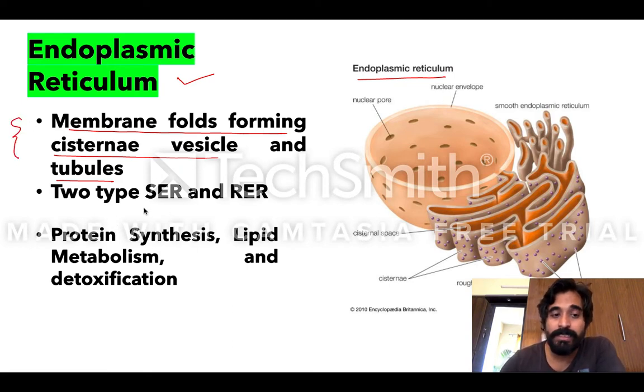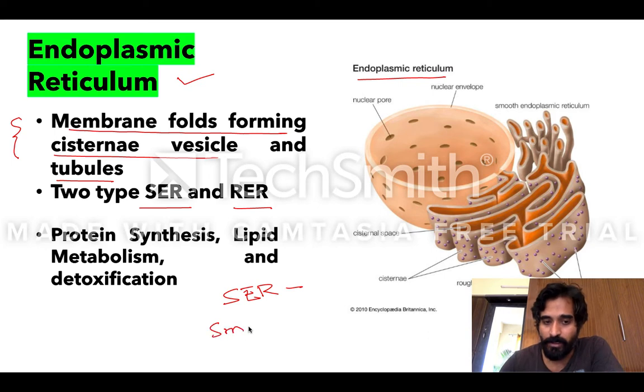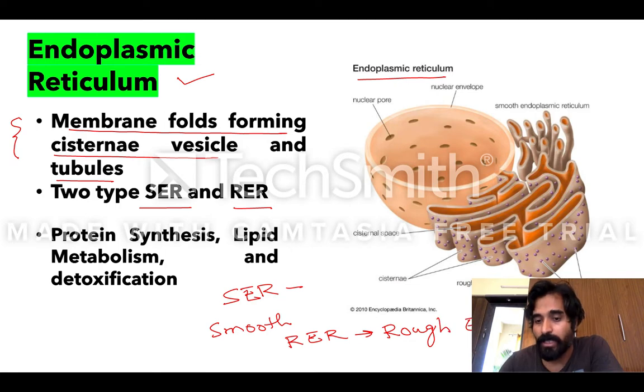Important will be that it is of two types. SER means smooth endoplasmic reticulum, and RER means rough endoplasmic reticulum. Look, if ribosome, which we'll study in the next slide, is present outside this endoplasmic reticulum, then we say it is rough endoplasmic reticulum. And if there is no ribosome, then it is known as smooth endoplasmic reticulum.